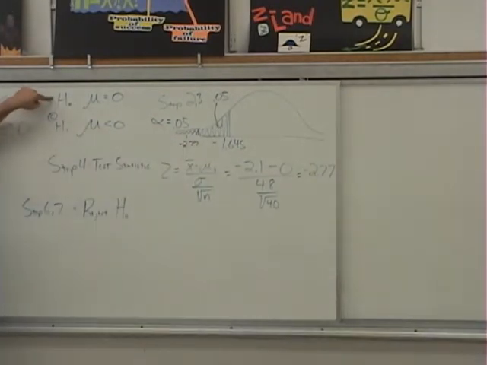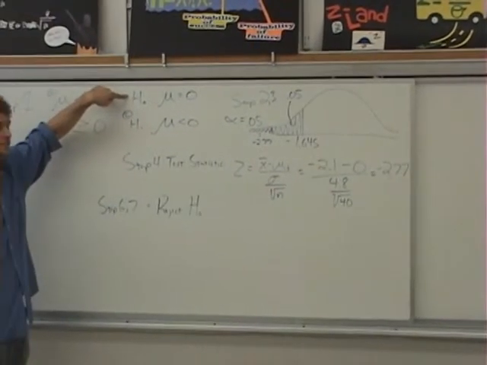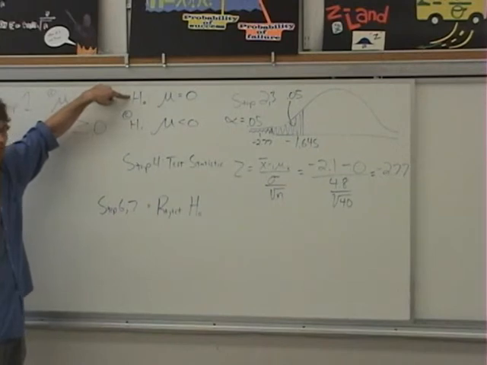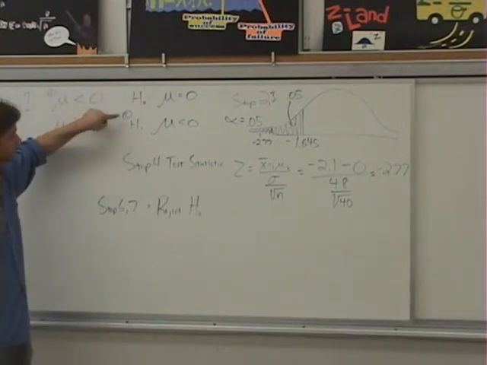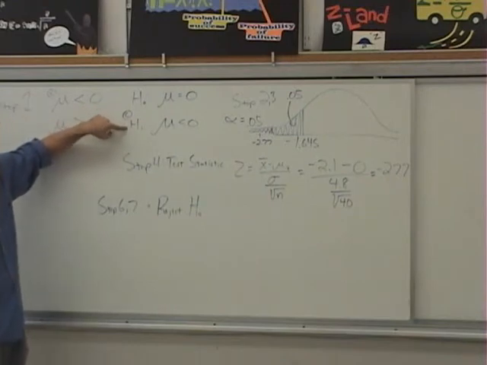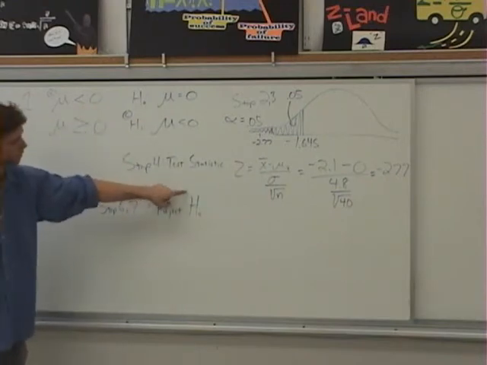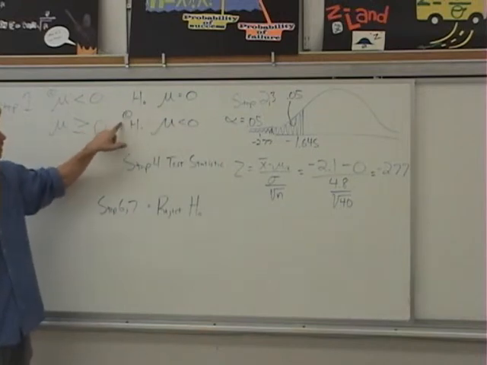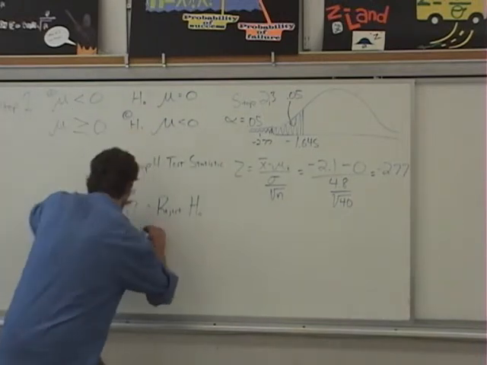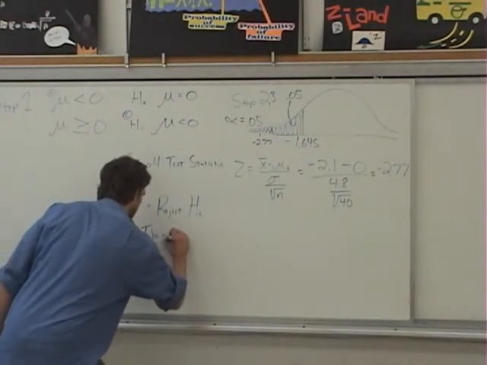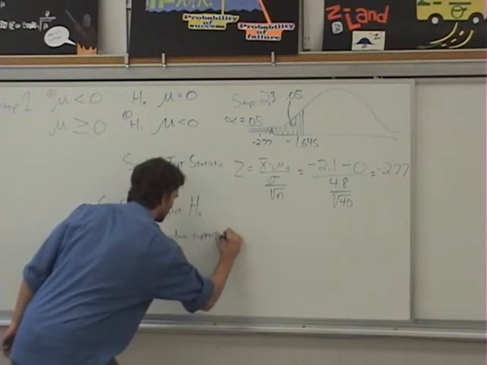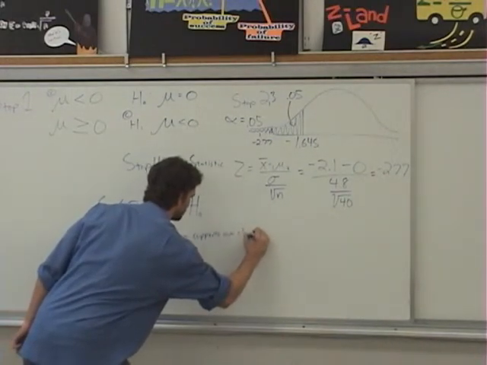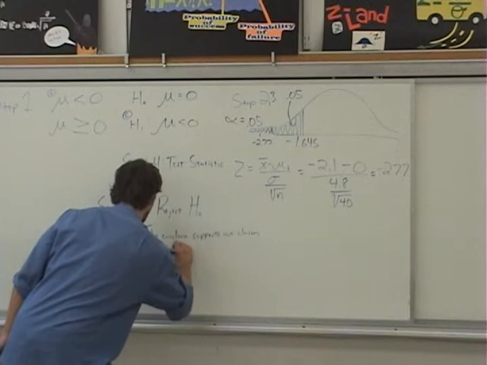We reject this guy, which means the evidence does not support the null, which means the evidence must support the alternative. And there are claims in the alternative, so the evidence supports our claim. We rejected the null, the evidence does not support the null, the evidence supports the alternative, and the claim is in the alternative. So the last part is the evidence supports our claim